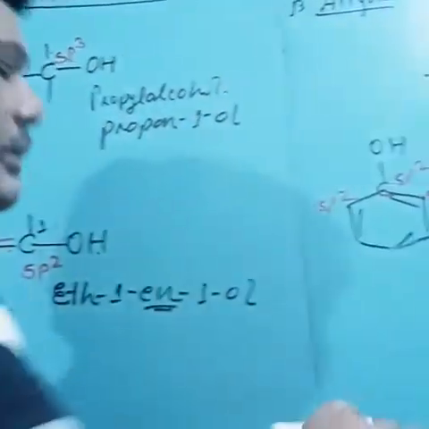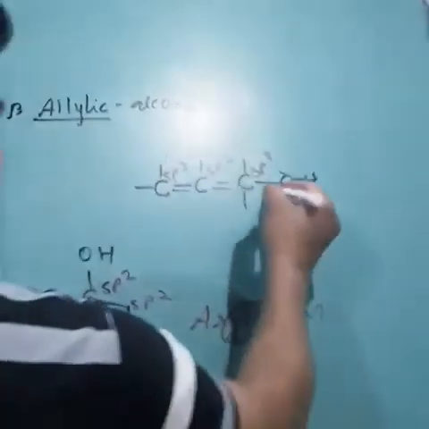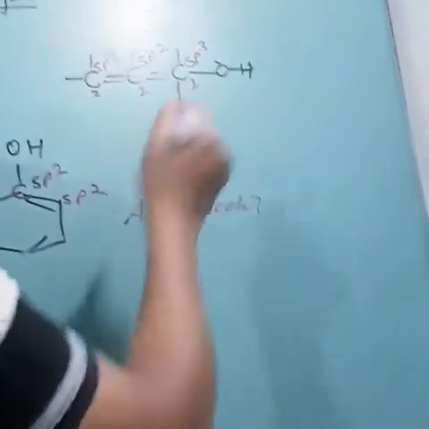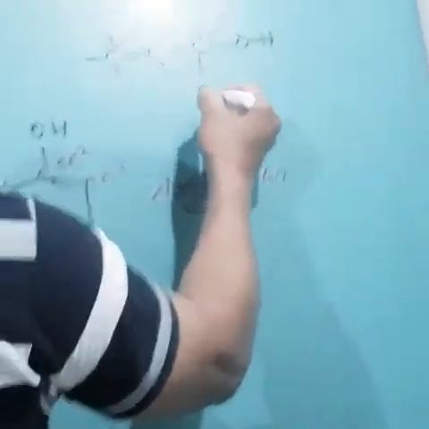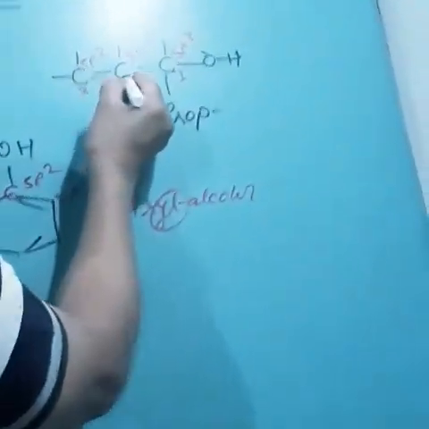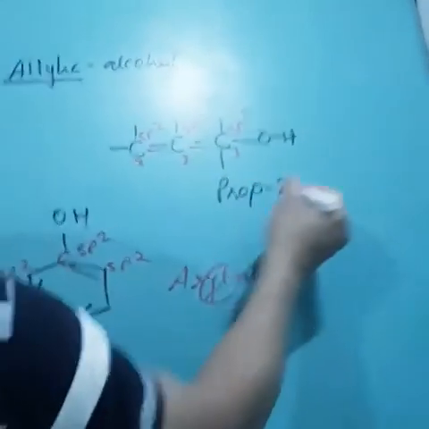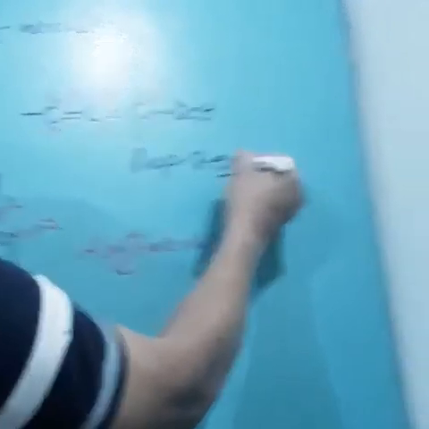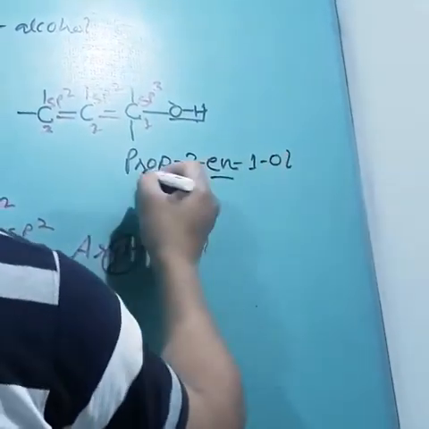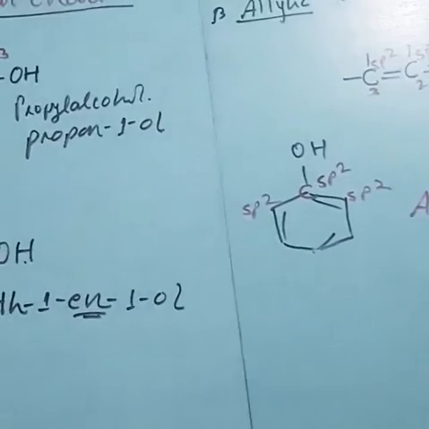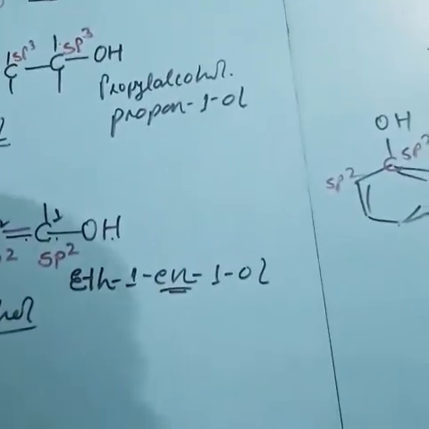And what about this carbon compound? This is number 1, number 2, number 3, and we start from the first position. The compound is an alkene, therefore prop, and the position of the double bond is at which carbon? Second number, so prop-2, and it is an alkene, therefore en, and the alcohol OH is present on the first carbon atom, therefore 1-ol: prop-2-en-1-ol. So like that we can classify our alcohols and phenols-like compounds, that is, aliphatic and aromatic alcohols.